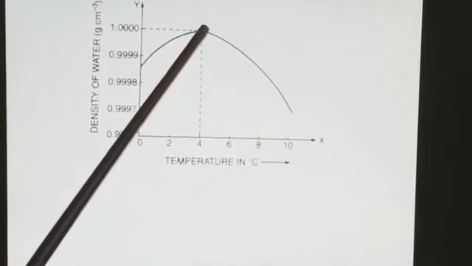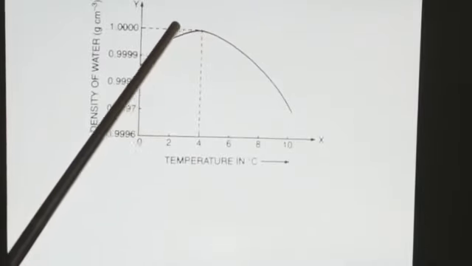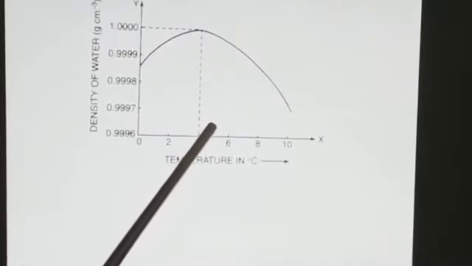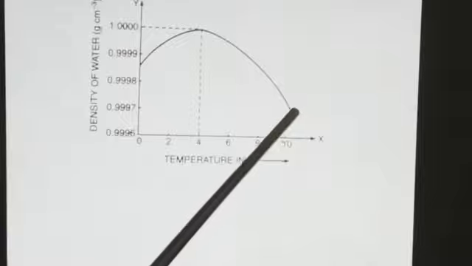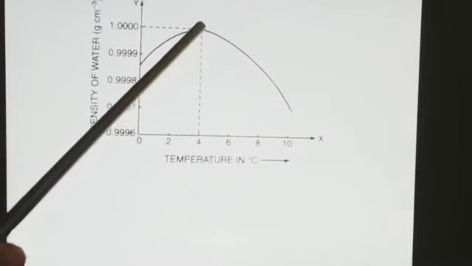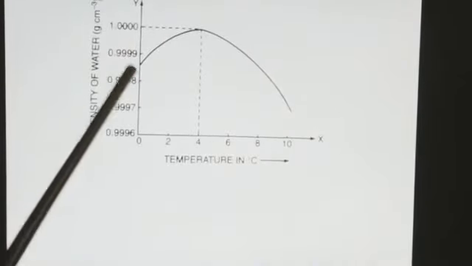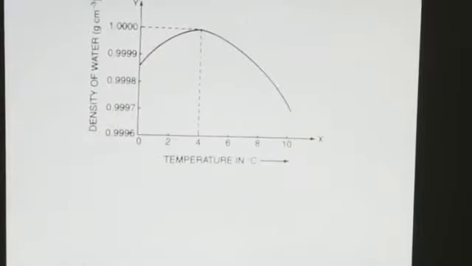The density of water at 4 degrees Celsius is 1 gram per cubic centimeter. Then on further heating, the density decreases. So this is the anomalous behavior of water.